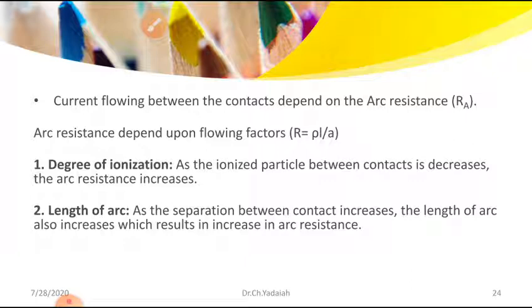Now, the arc resistance increases with the decrease in the cross-sectional area of the arc. Inversely proportional. The arc resistance increases with a decrease in the area of the cross section of the arc. So this is another thing. That means if the area of the cross section of the arc decreases, the voltage required should be more to continue the persistence of the arc. That is something that is a burden on the voltage.